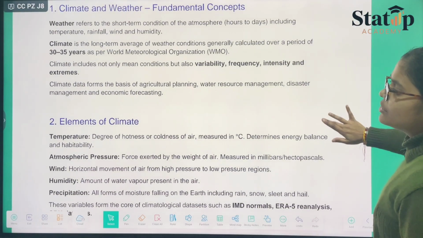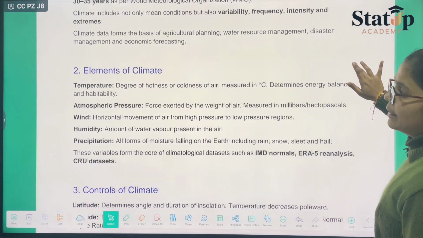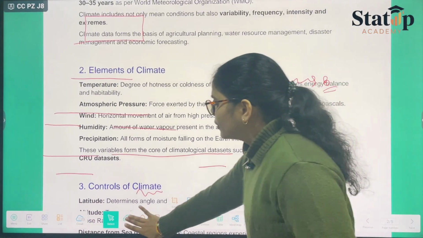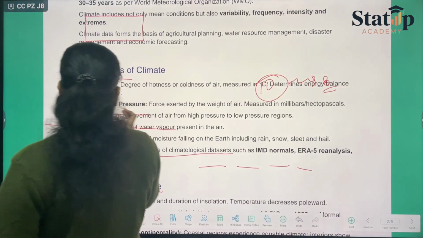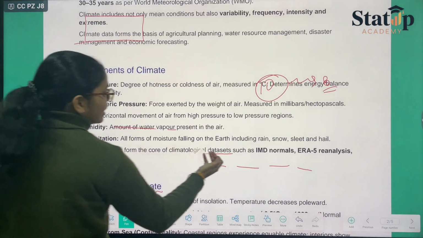Now, another are the elements of climate. What are the factors that actually affect the climate? So there are certain important factors like temperature, atmospheric pressure, climate.